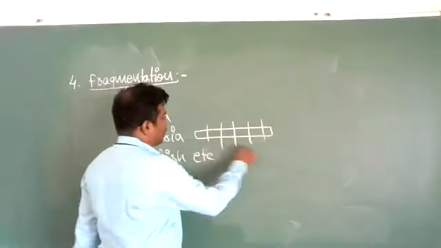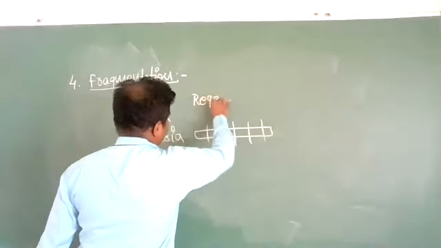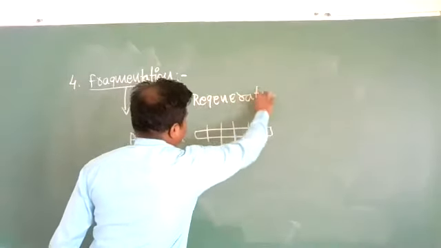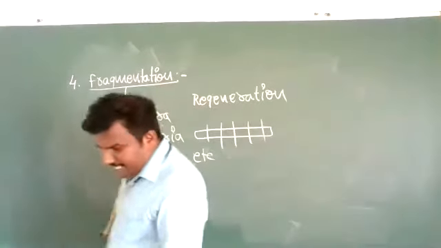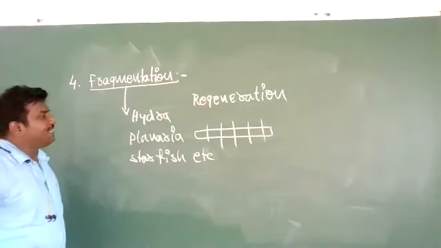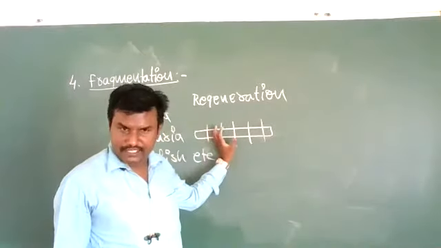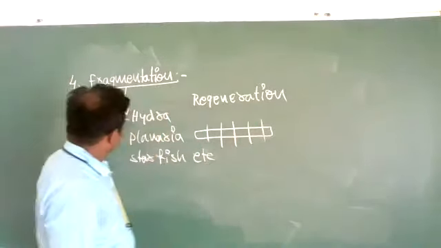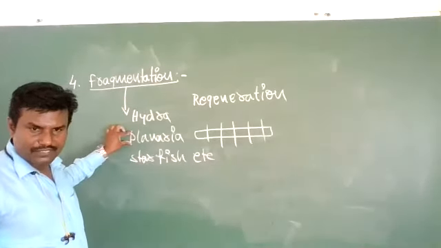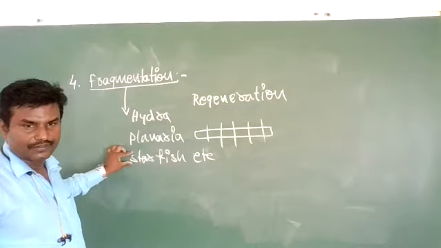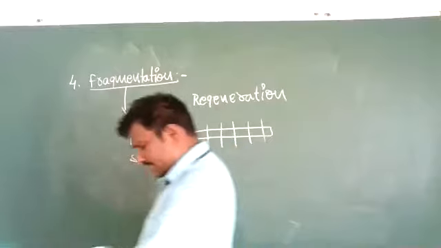This process is called fragmentation or regeneration. The ability of generating a new individual from the fragmented part is called regeneration. This is called fragmentation.